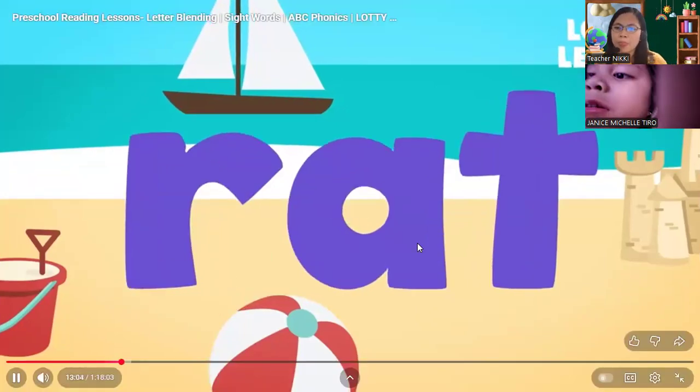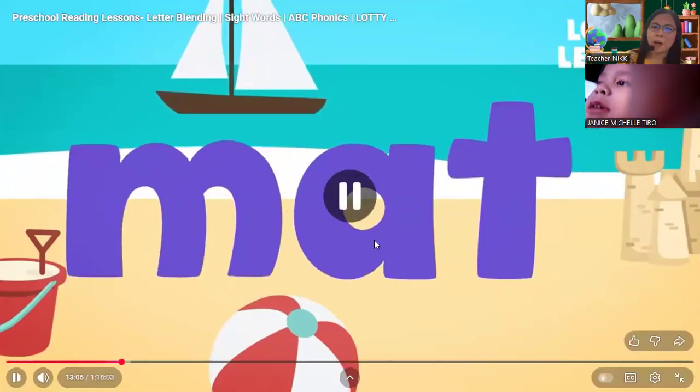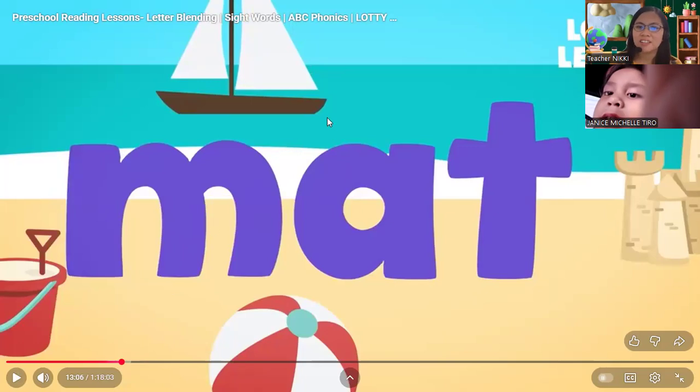Rat. Oh, this one. The letter R changed to letter M. What is the sound of letter M, Adara? It's mm. Follow the teacher. What is the sound of letter M? Look at me, Adara. Come on.